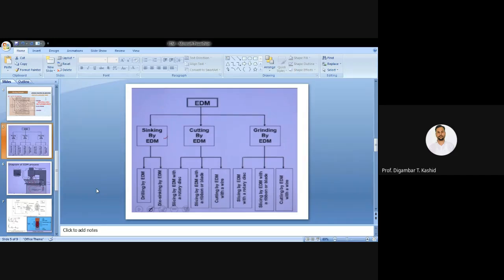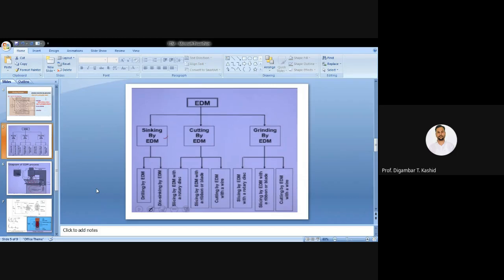Whatever your tool wear rate is, because as we know during the sparking, the material from both the tool as well as the workpiece will be removed. But the amount of material removed from your tool is very less. So that tool wear rate should be as minimum as possible. You have to control the parameters of this EDM process in such a way that the tool wear rate is minimum.